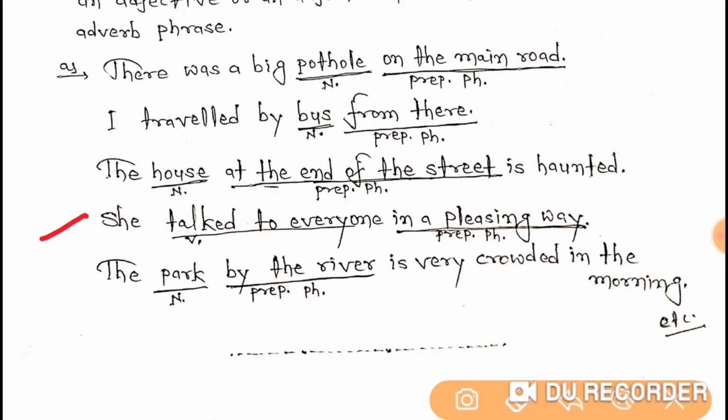In the next example, you can see she talked to everyone in a pleasing way. How? In a pleasing way. So in a pleasing way is a prepositional phrase. The park by the river is very crowded in the morning. So here in this sentence, by the river is a prepositional phrase.